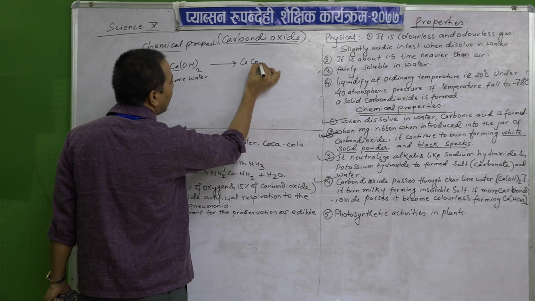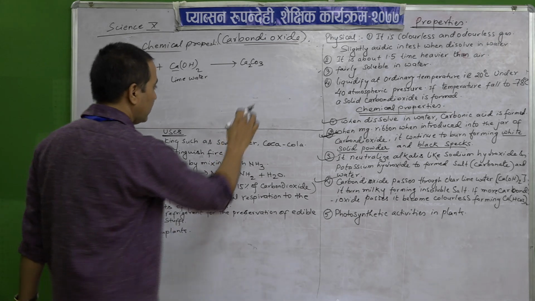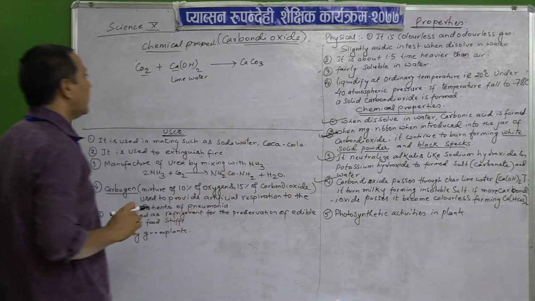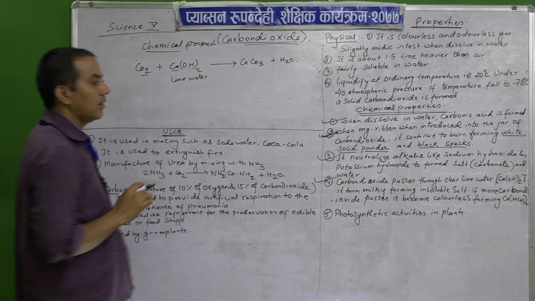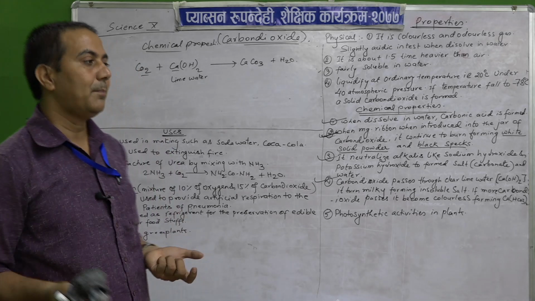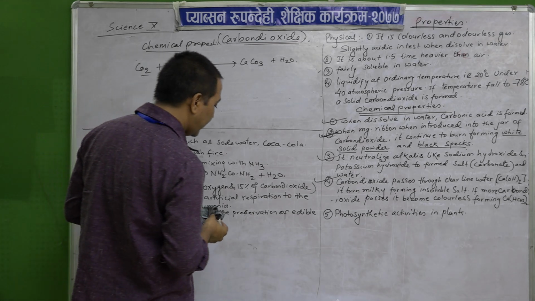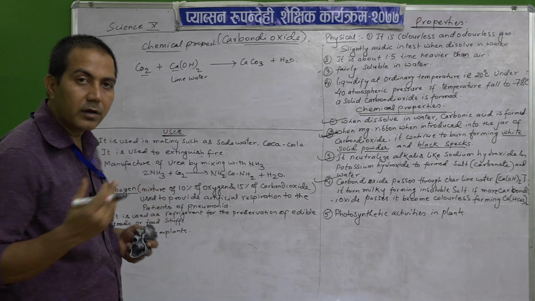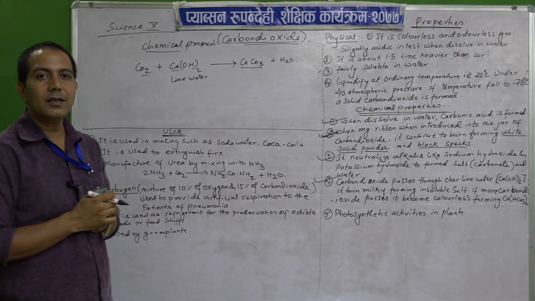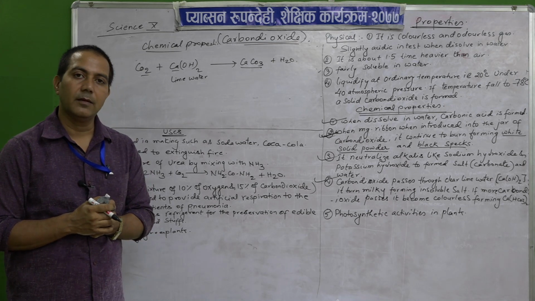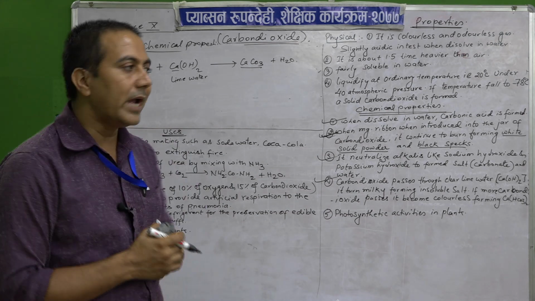Calcium carbonate, CaCO3, sorry, calcium carbonate plus water. Okay. So, what change will occur in that reaction? Calcium carbonate means the limestone, and the color of limestone is what? That is white in color.